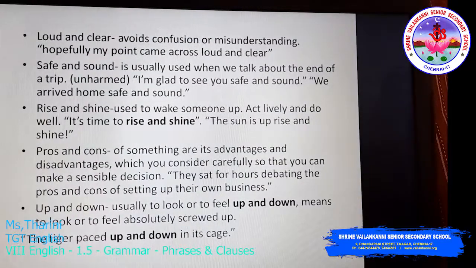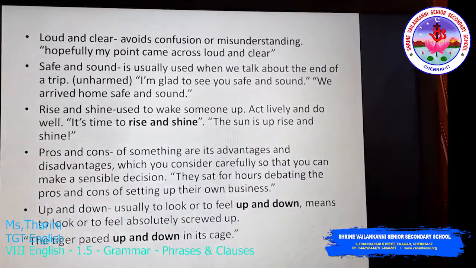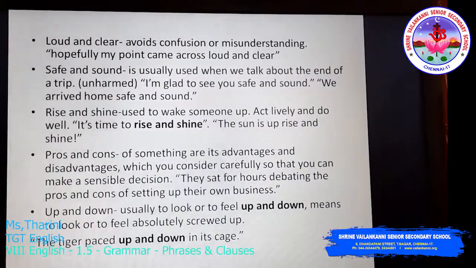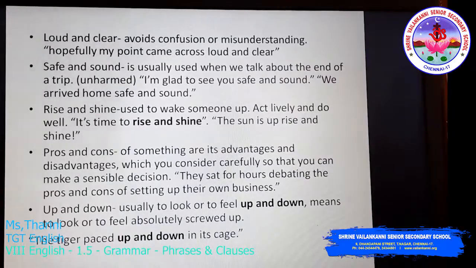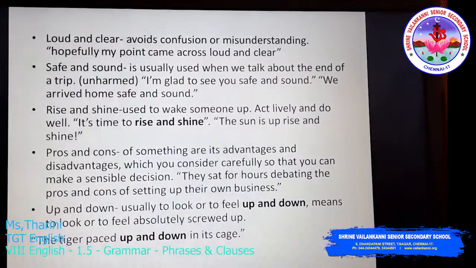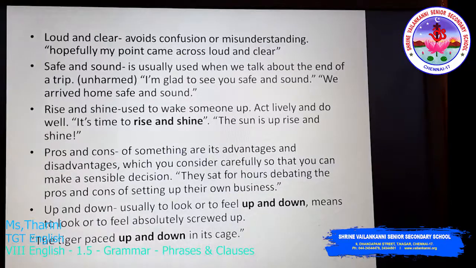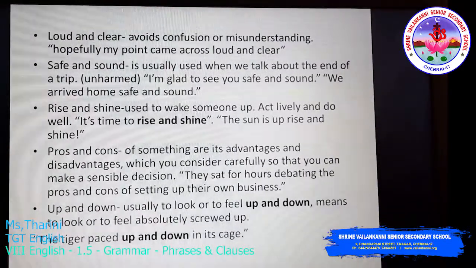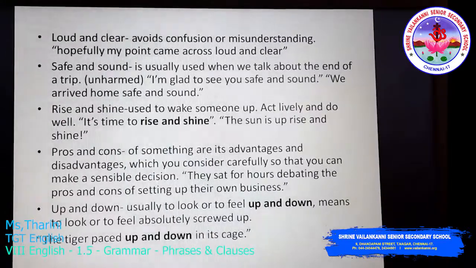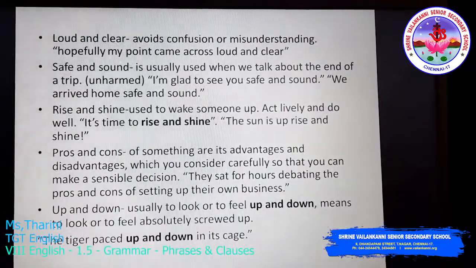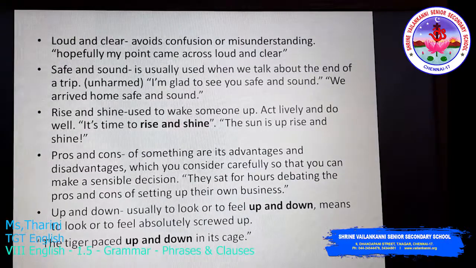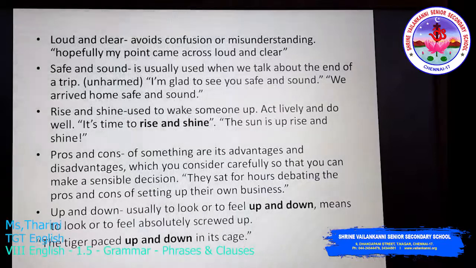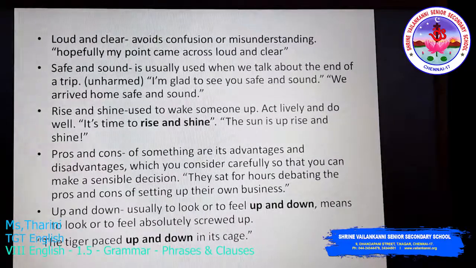Loud and clear is meant for conveying your point in a very clear way, avoiding confusion or misunderstanding. See the sentence. Hopefully, my point came across loud and clear. That is, my point has come across to everyone loud and clear, avoiding confusion or misunderstanding. This is the meaning of this sentence.